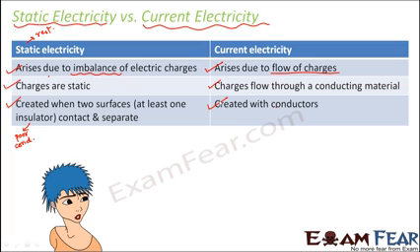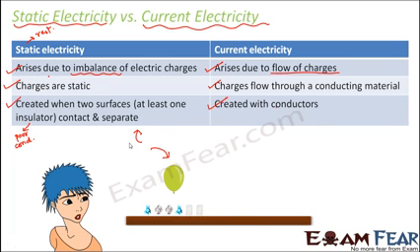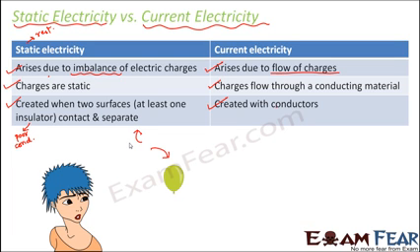So let us quickly look at this example. When you take the balloon and rub the balloon with your hair, what are you doing? You are just bringing two surfaces in contact and then separating them. And one of these is an insulator, that is the plastic. And that's how the balloon acquires charge. So the charge which is acquired, this excess of charge which came into the balloon, that is nothing but static electricity. Correct? And because of this static electricity, the balloon is able to attract the bits of paper. So that was the example of static electricity.